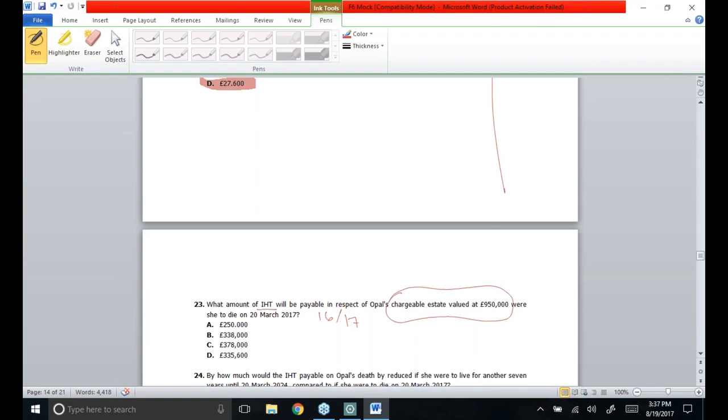As you could see, they did not say that we are supposed to take into account all the available deductions. We just need to consider the amount of IHT over the chargeable estate of 950,000.